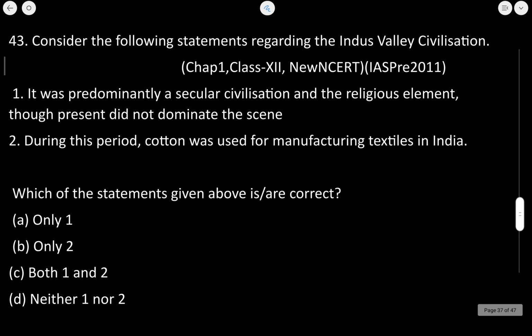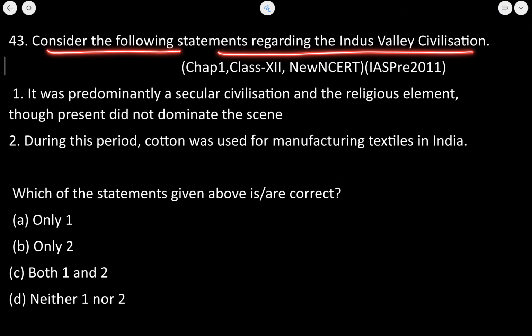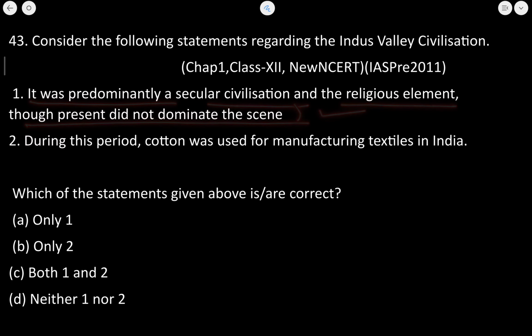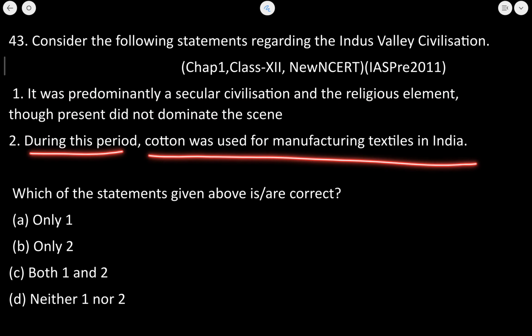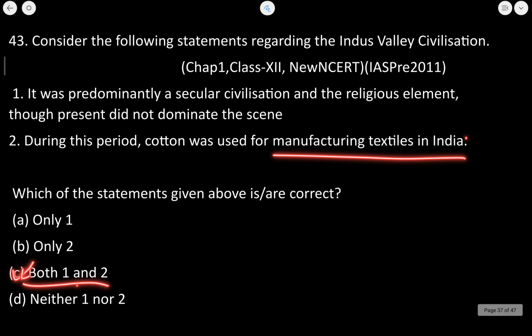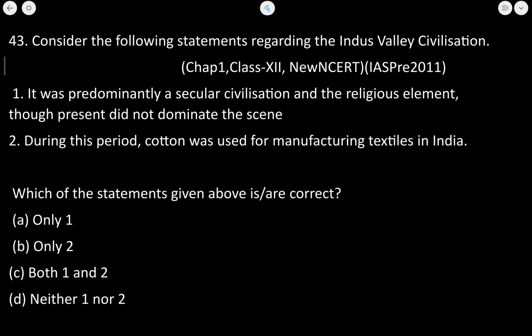Next is, consider the following statement regarding the Indus Valley civilization. It was predominantly a secular civilization and religious element, though present, did not dominate the scene. Absolutely correct. During this period, cotton was used for manufacturing textile in India. So दोनों के दोनों statement हमारे बिल्कुल correct हैं. C हमारा सही आंसर होगा. ठीक है. This question has also been asked in the IAS preliminary examination as well.